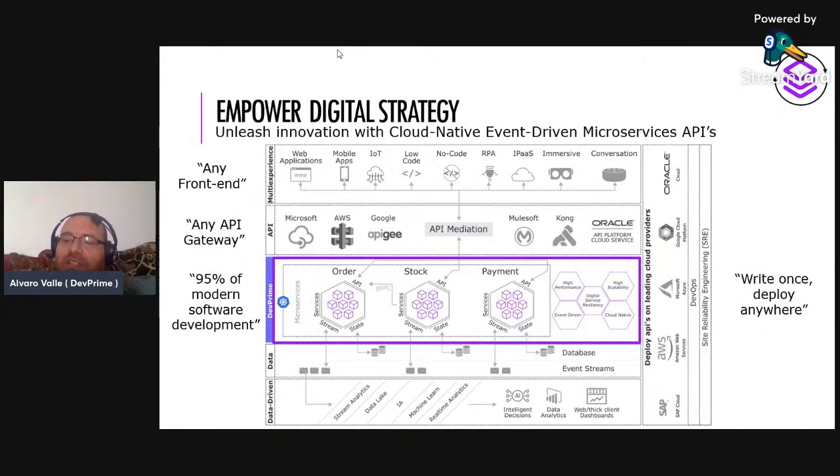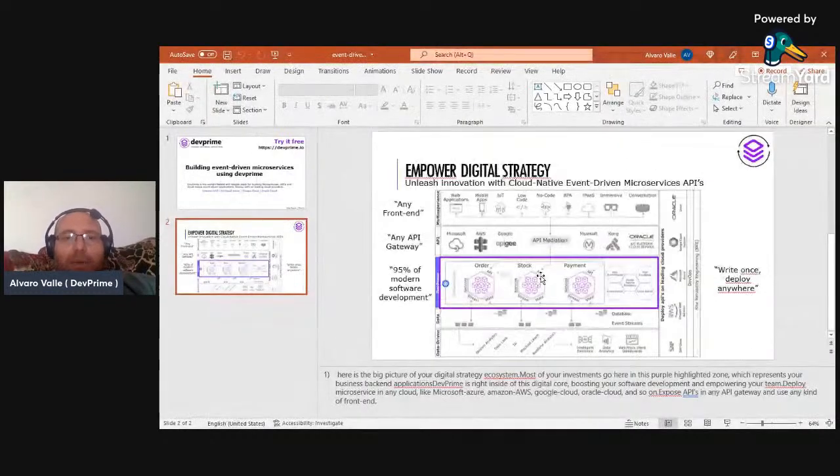Here's the big picture of your digital strategy ecosystem. Most of our investments go here in this purple highlighted zone, which represents your business backend applications. For these backend applications, DevPrime is right inside of this digital core, boosting your software development and empowering your team. Deploy microservices in any cloud, like Microsoft Azure, Amazon AWS, Google Cloud, Oracle Cloud, and so on. Expose your API in any API gateway, in any kind of front end. So let's see now how to do that in practice. Come on, go with me.